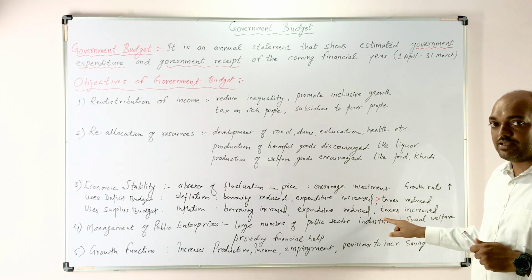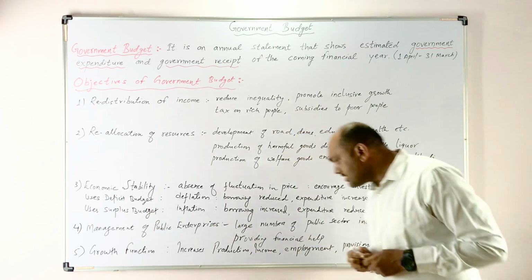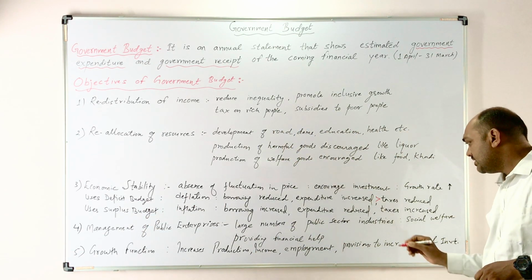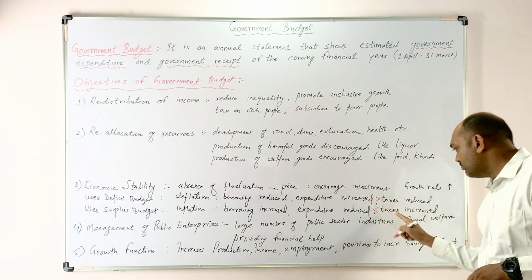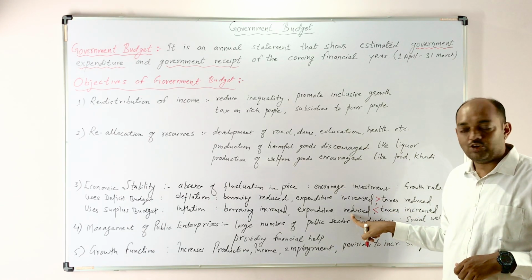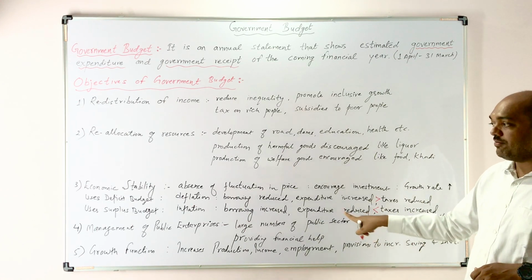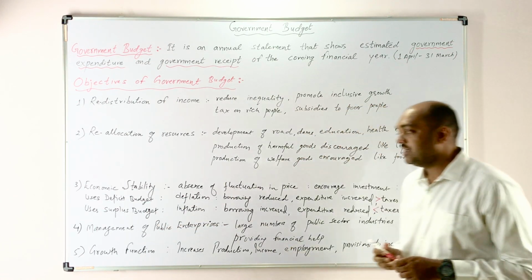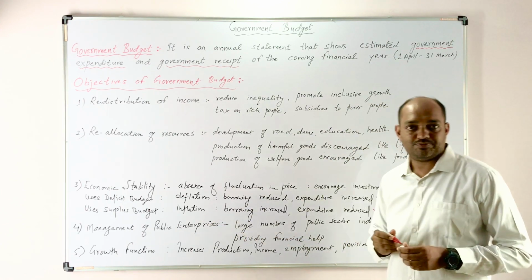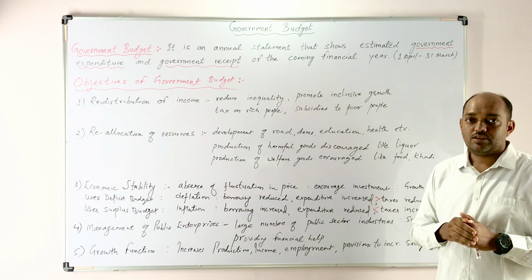Here, what type of budget is the government using? Surplus budget. In a surplus budget, the government's receipts are more than the government expenditure. Government receipts are more than government expenditure. So the government uses surplus budget in case of inflation. And by this, the government is stabilizing the economy.